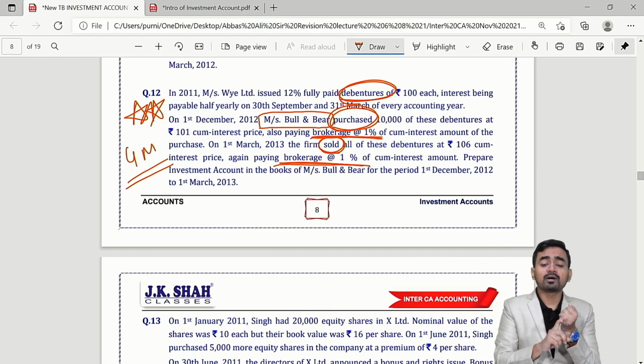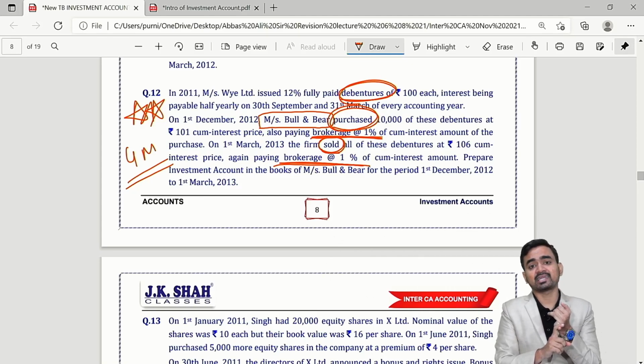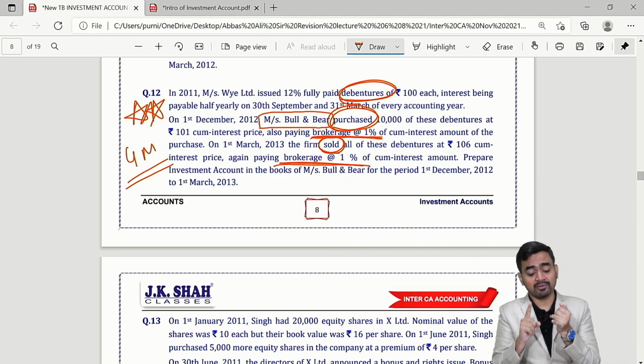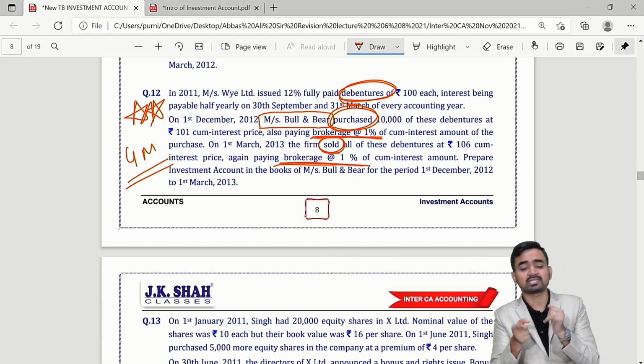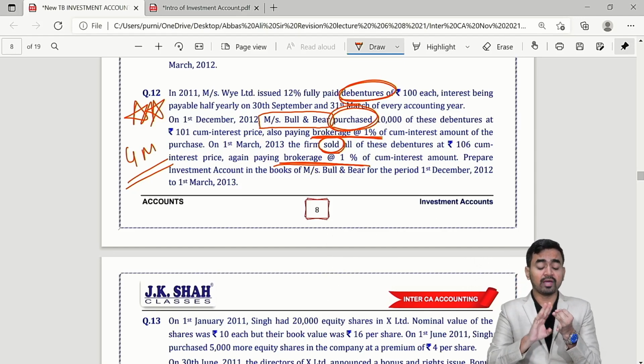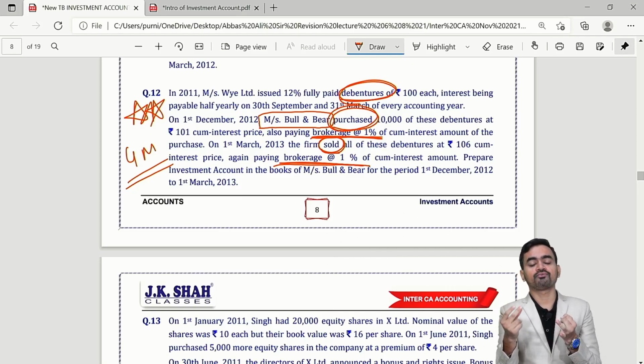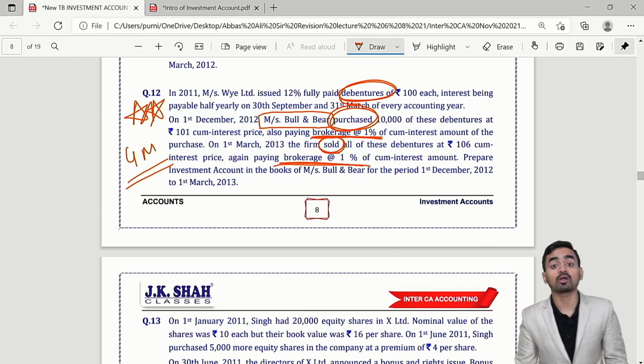When you purchase, at that time please take care whether it is ex-interest or cum-interest, and accordingly do the calculation. When you sell, take care whether it is cum-interest or ex-interest, and at the time of sale do not forget to calculate profit or loss.